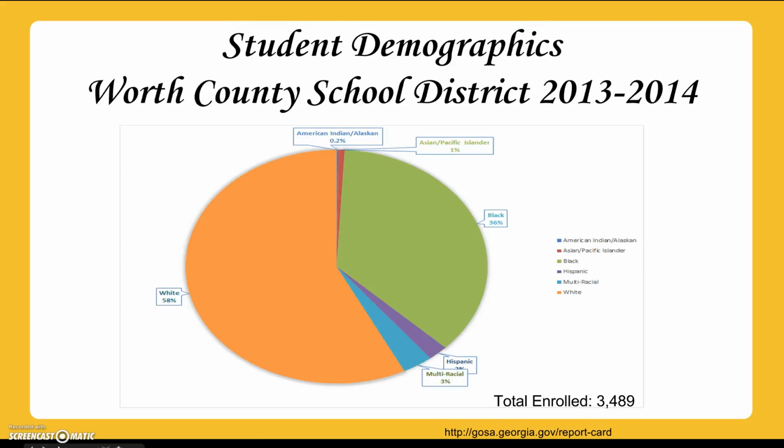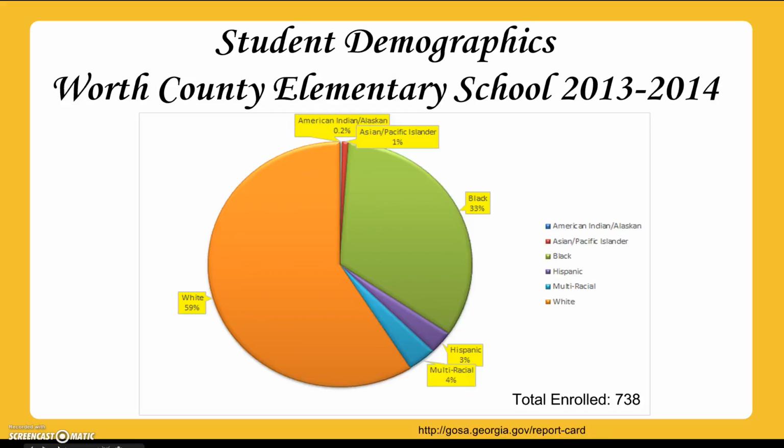For our school district, it is very similar to the state, with the black and white population being the largest two percentages in our school district, 36% and 58% respectively. Notice that you have a 3% in both multiracial and Hispanic for our school district.